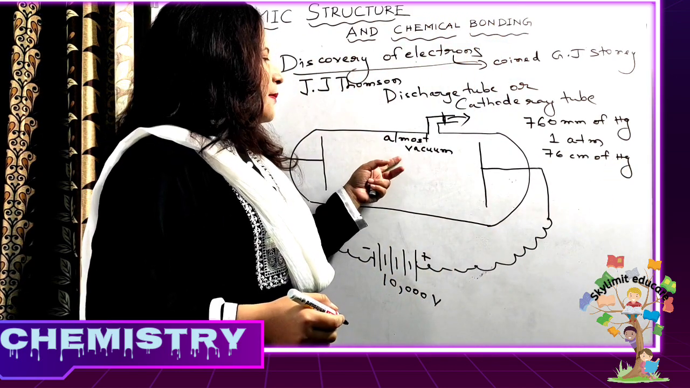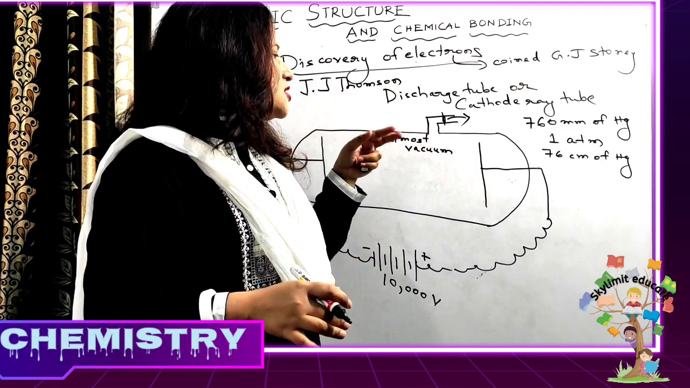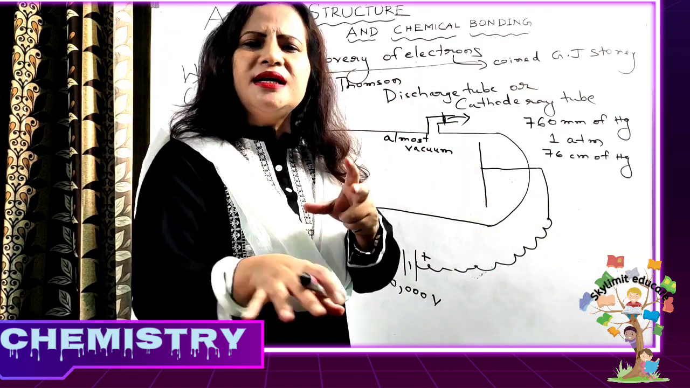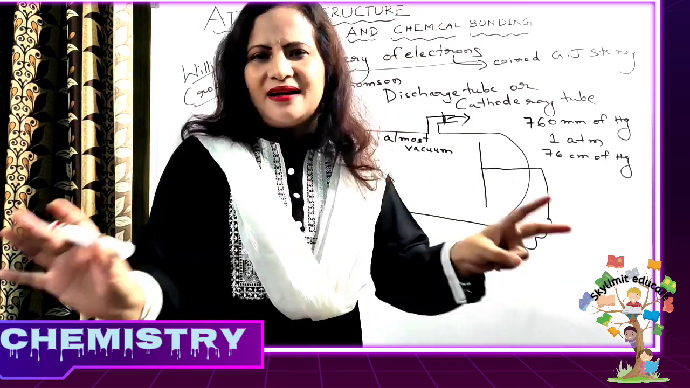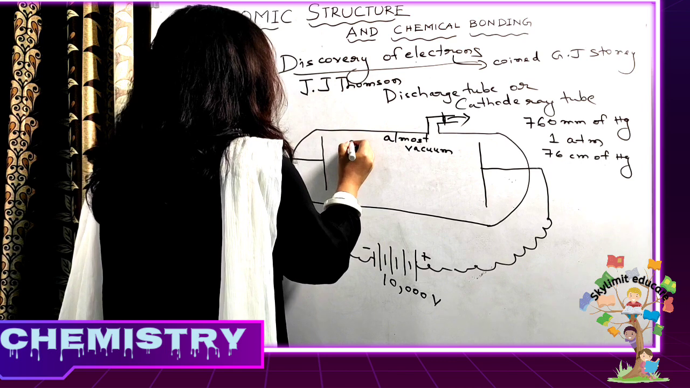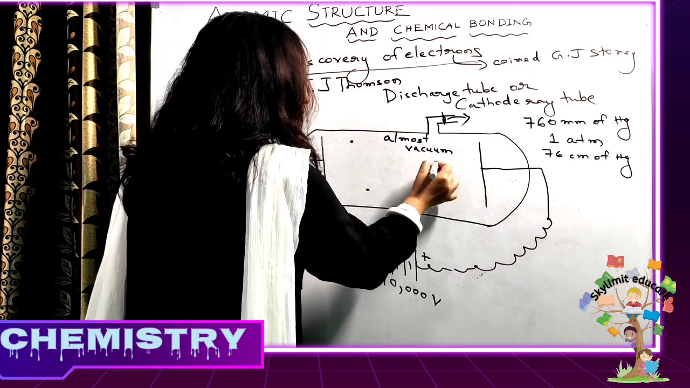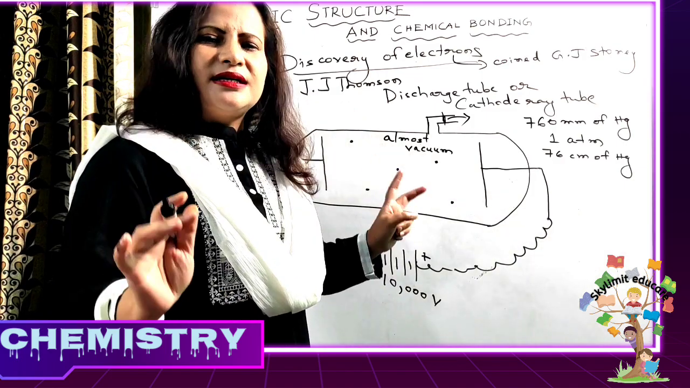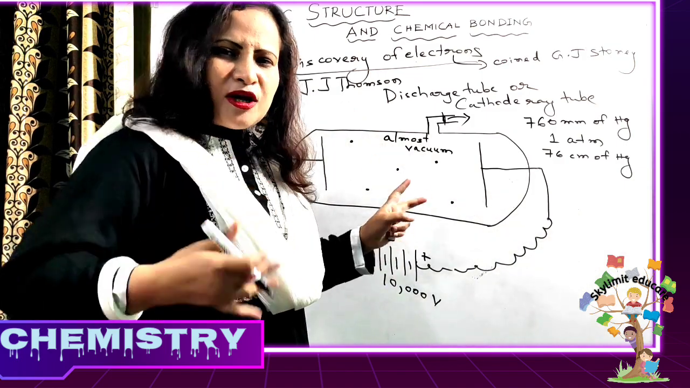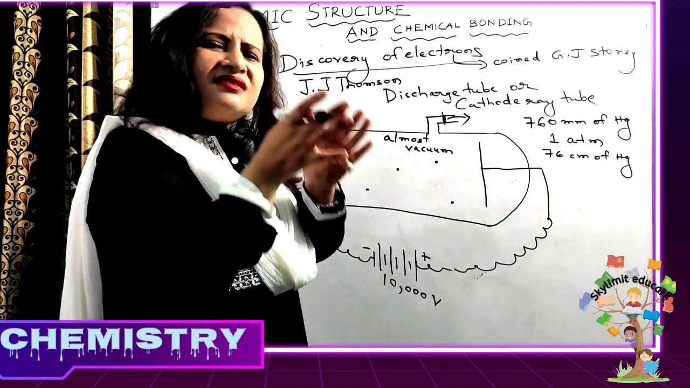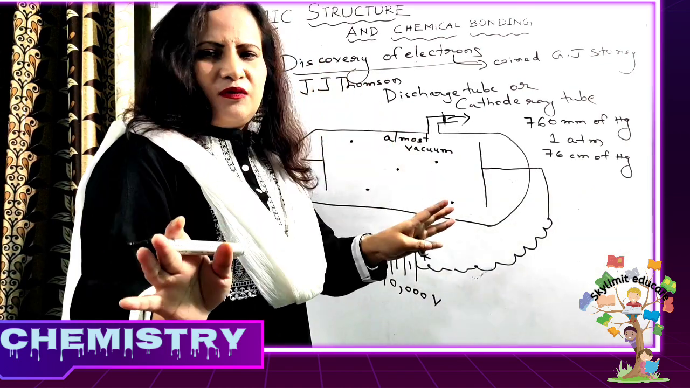But in this case, what happened? The pressure inside the discharge tube was reduced to the minimum. That means almost a near vacuum was created, but not exactly vacuum, right? So there were gaseous particles, but very few gaseous particles inside the discharge tube. So make your ideas clear, students. It was almost vacuum, nearly vacuum, but not fully vacuum.